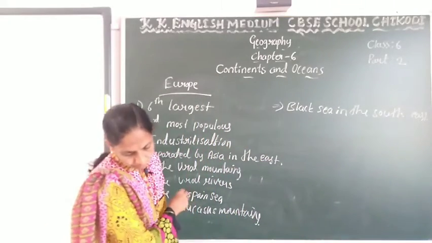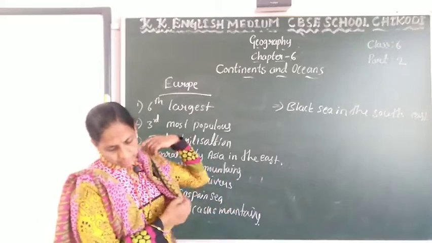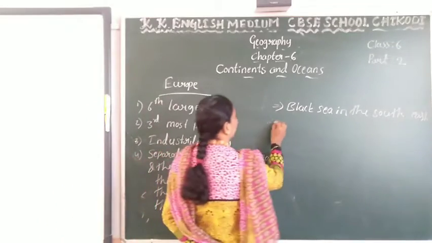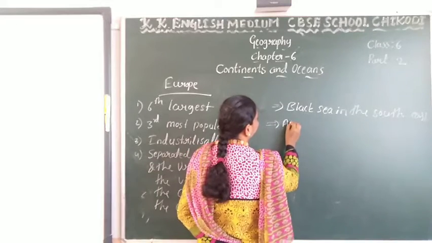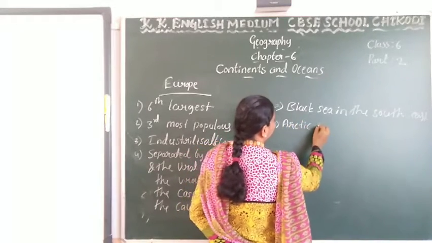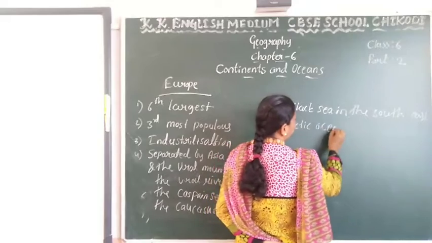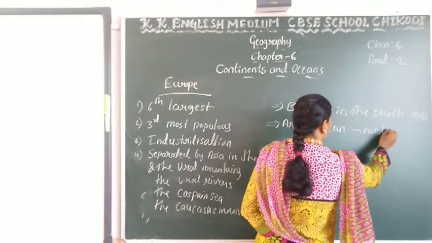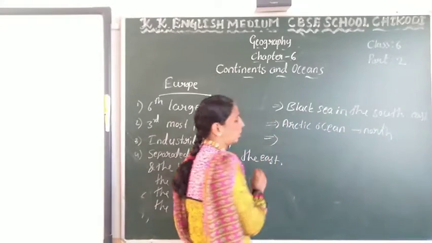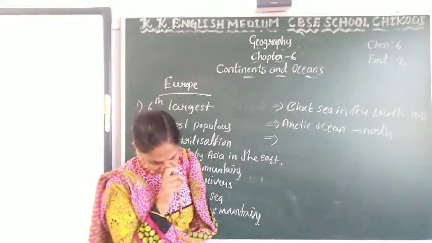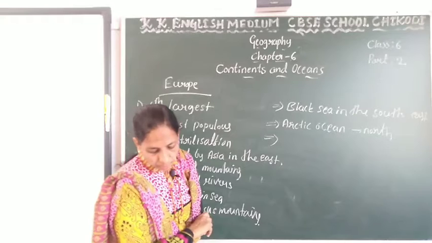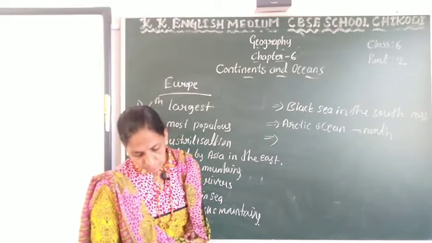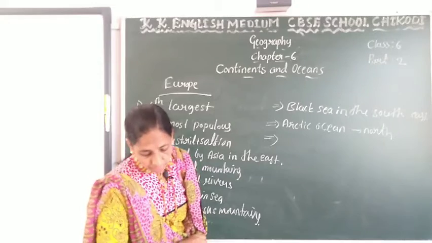We also see that the Arctic Ocean lies to the north and the Atlantic Ocean lies to the west.